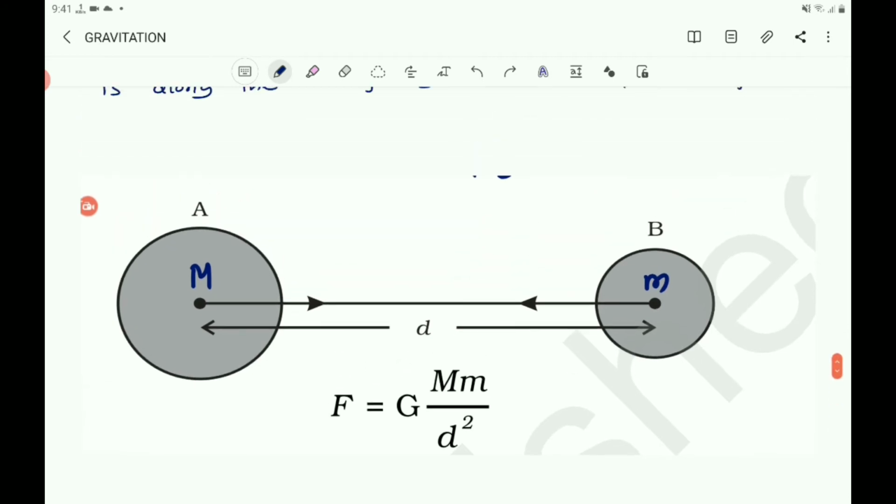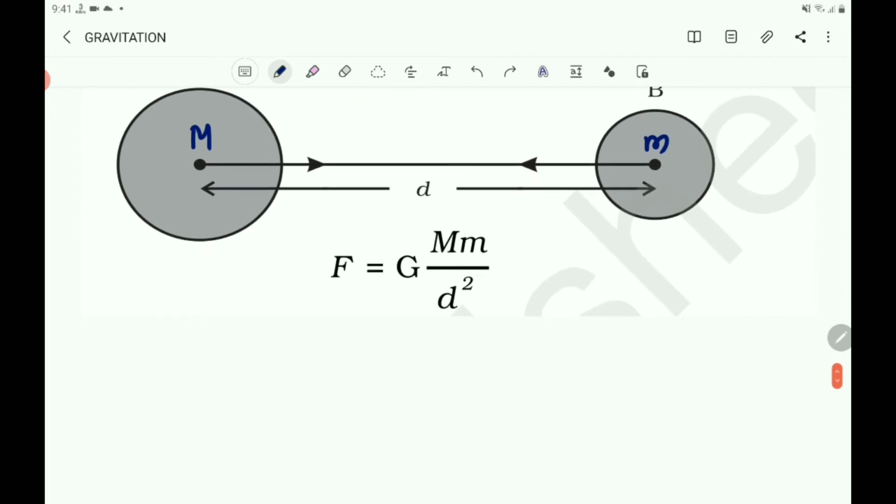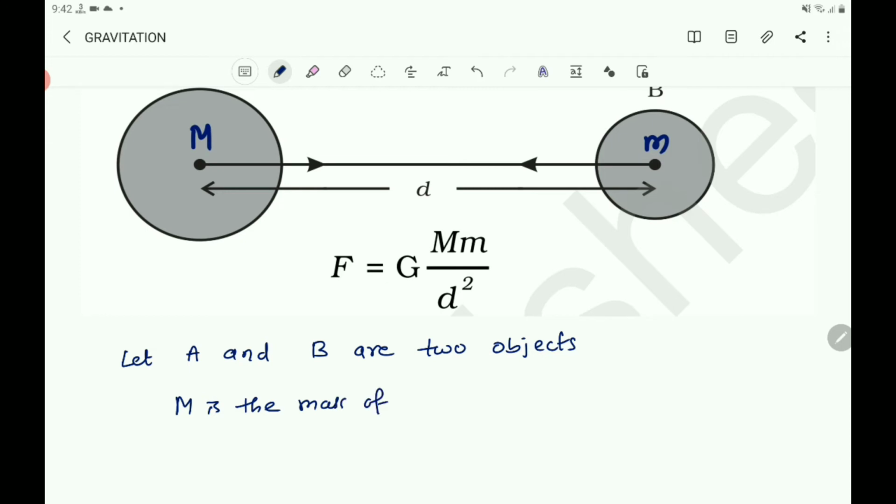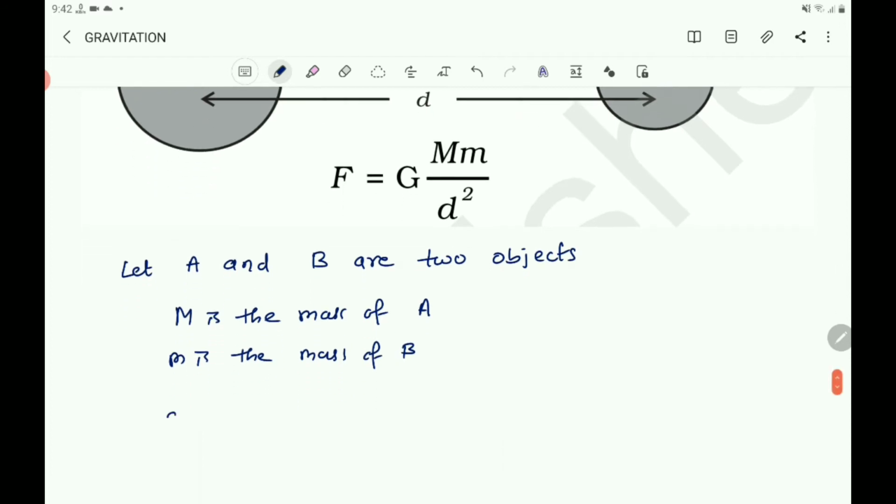So let A and B be two objects. M is the mass of A and small m is the mass of B. D is the distance between them.